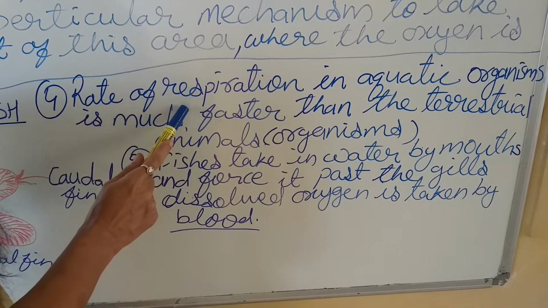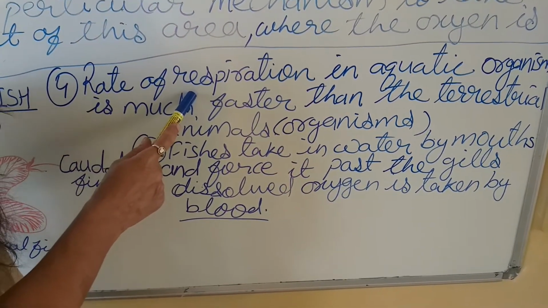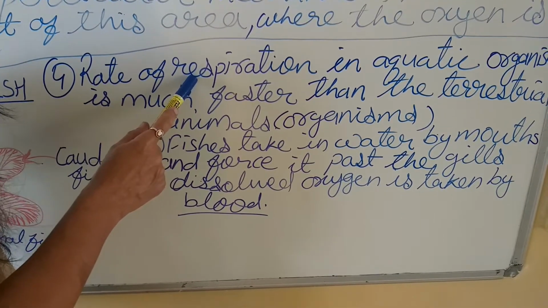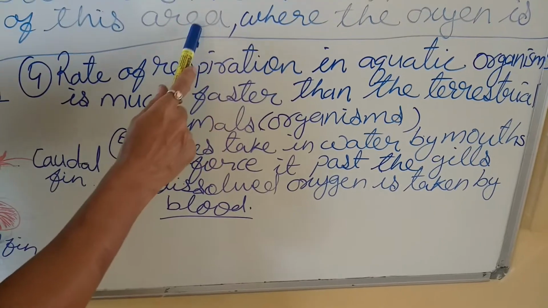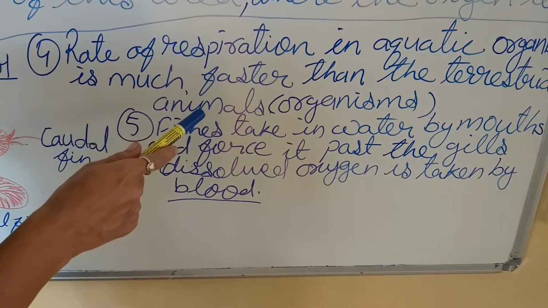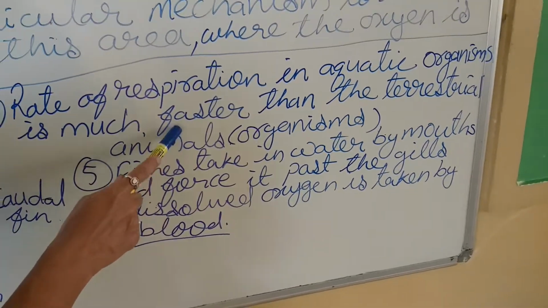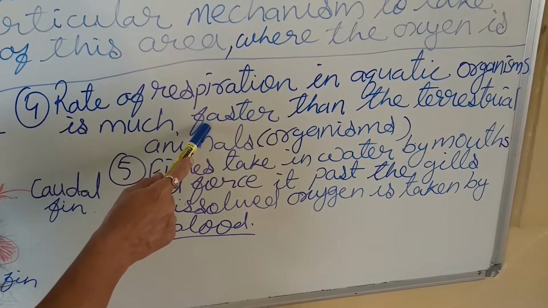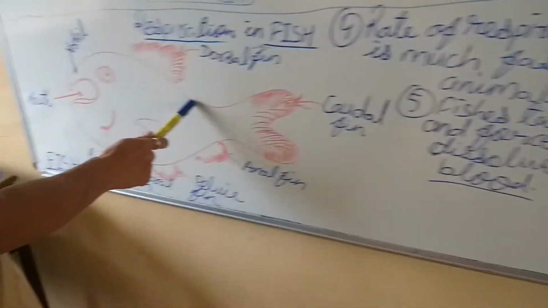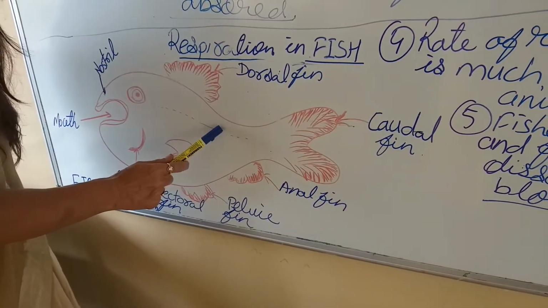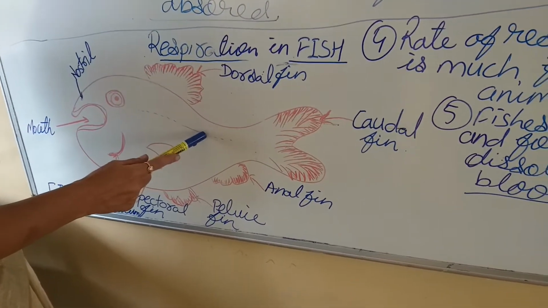Because the oxygen which is dissolved in water is fairly low. Fairly low means बहुत कम रहता है उसका प्रमाण. As I have told, H2O, that ratio. So oxygen dissolved in water is less as compared to the oxygen which is available in the atmosphere. Hence these animals have to manage with a less amount of oxygen. Hence their need for oxygen is more.